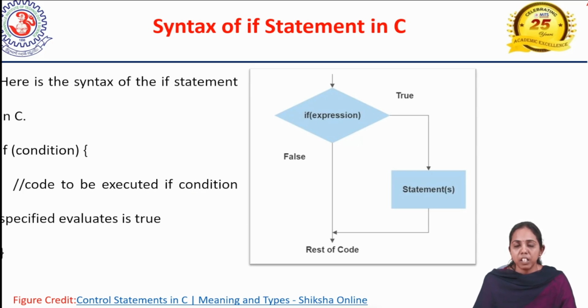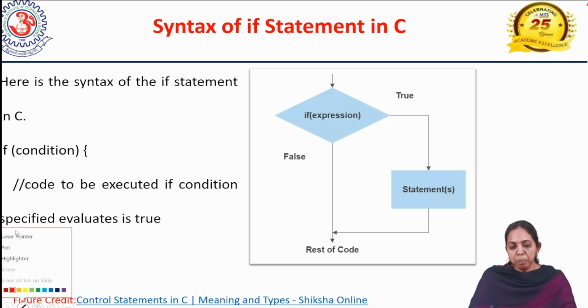Here, the if of a condition should be there. As I just said, only if the condition is true will the if statement be executed. I will show you how to write those conditions. If the condition is true, then what has to be executed?